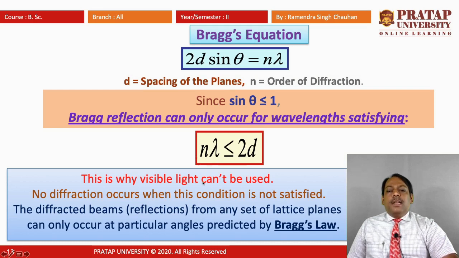This is why visible light can't be used. No diffraction occurs when this condition is not satisfied, and the diffracted beams from any set of lattice planes can only occur at particular angles predicted by Bragg's law. So from here we can determine, or predict, the particular angles for which this condition can be satisfied.